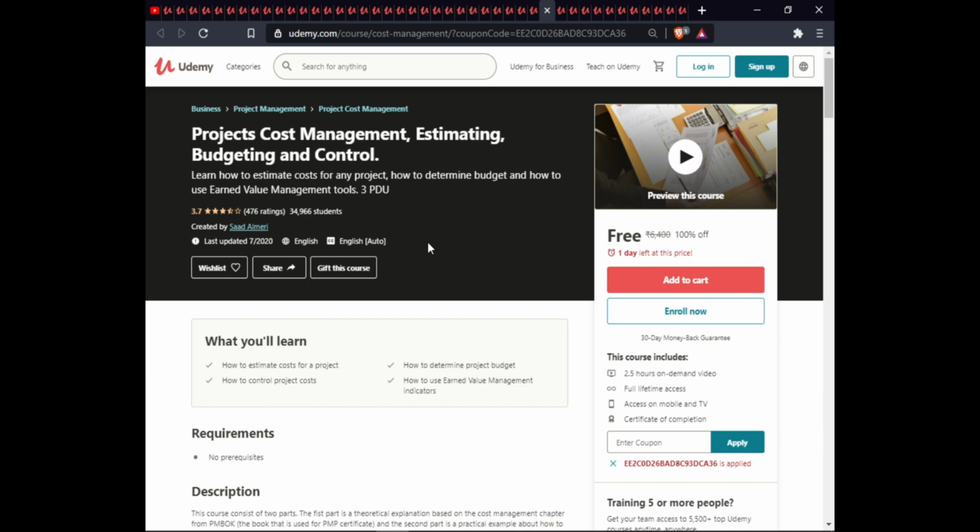The next is project cost management: estimating, budgeting, and control. In this course, you will learn how to estimate the cost of your project, how to determine the project budget, how to control project cost, and how to use earned value management indicators. This course is 2.5 hours on demand with full lifetime access, exam warranty, and certification obligation.